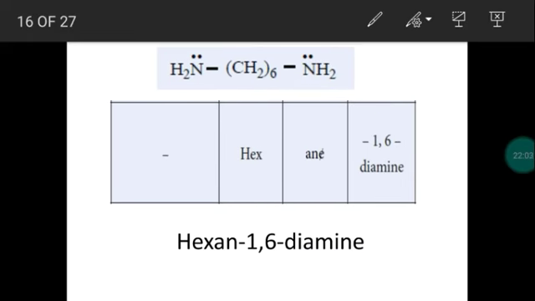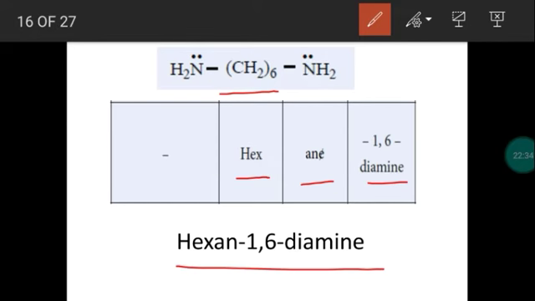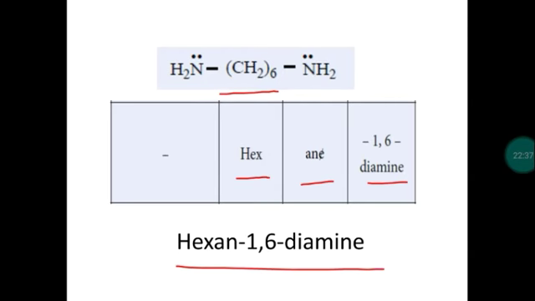Next, hexamethylene diamine, common name. So all the 6 carbon atoms are present as a straight chain. We don't have any other branches here. So substituent is not available. Longest chain has 6 carbon atoms. So parent word or root word hex. Only single bond is present between the carbon atoms, primary suffix ane. 2 amino groups are present at positions 1 and 6. So this is called 1,6-diamine, secondary suffix. Join all these words. IUPAC name is hexane-1,6-diamine.